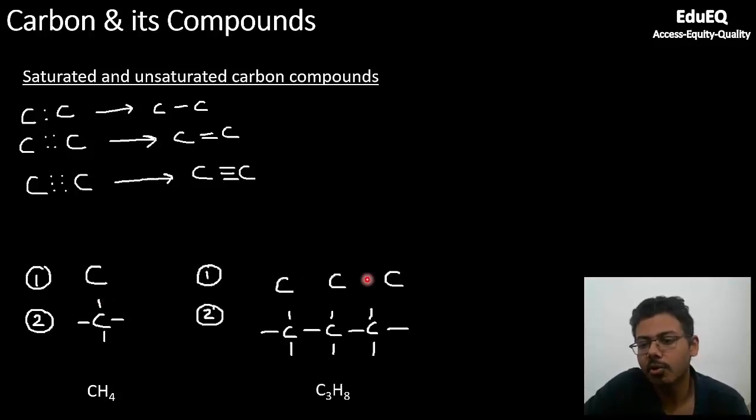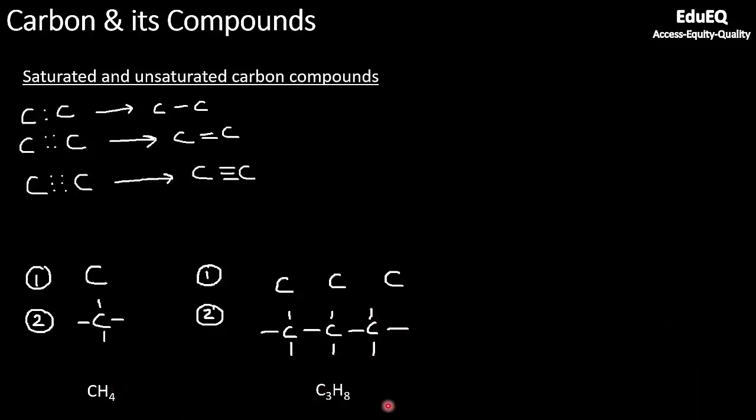Similarly, if you have 3 carbons, how do you satisfy the valency of each carbon? You can put 3 bars like this and 1 bar here, and now you can put 2 bars only, because this carbon is getting 1 valency satisfied from the left-hand side carbon and 1 valency satisfied by the right-hand side carbon. So you have scope of putting only 2 hydrogens. Similarly here you can put 1, 2, 3 hydrogens. So 3 hydrogens on this carbon, 2 hydrogens here, because the remaining 2 valencies are satisfied by the carbon itself, and finally 3 hydrogens on this carbon. So this is nothing but C3H8, which is propane. This is methane, this is propane.